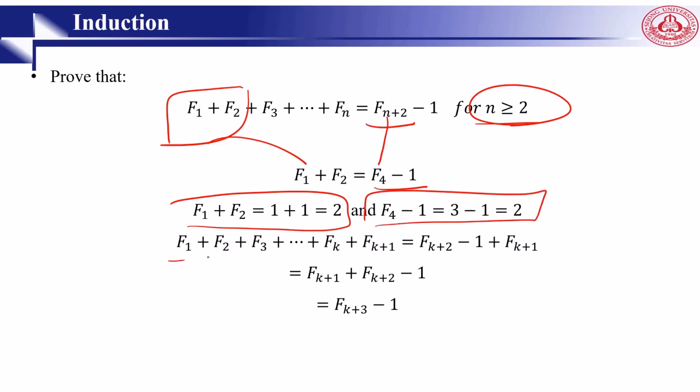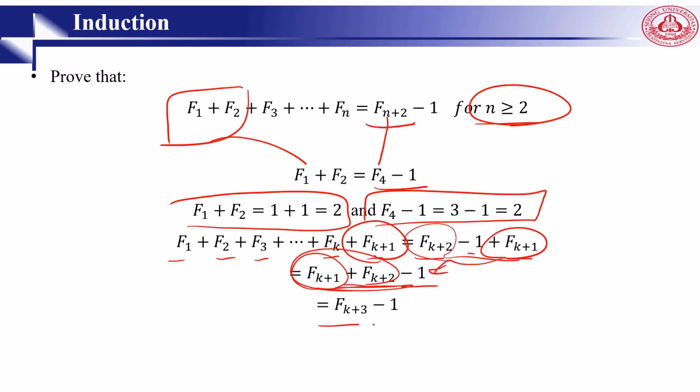Suppose that f1 plus f2 plus f3 up to fk, and f(k+1), is equal to f(k+2) minus 1 plus f(k+1), right? We simply added these two parts. Then we can rewrite it as f(k+1), this part, plus f(k+2) minus 1, this one. And by simple summation, we will have f(k+3) minus 1, which is correct.